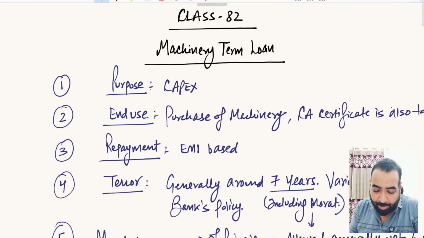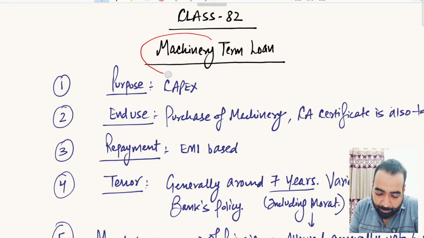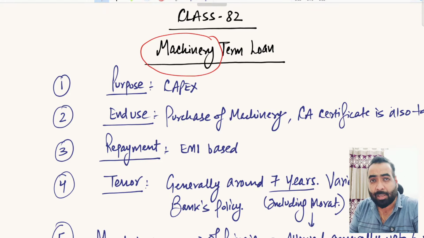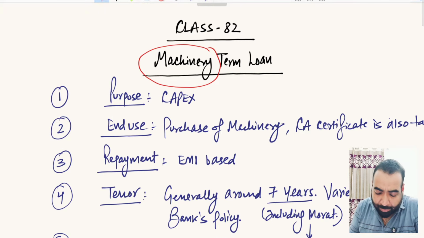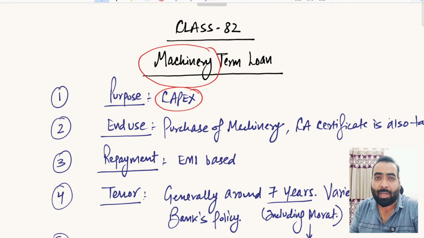Machinery term loan, as you understand, is given to you for purchasing machinery for your business, right? So the purpose of this loan is ultimately capex, capital expenditure. The machinery that you are buying is a capex in your books of account. So why have I written capex here?